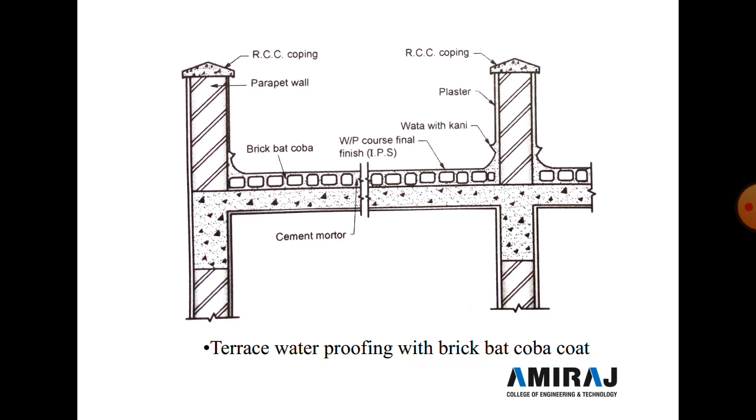Here at the periphery, vata with kani is done, because in joints water always infiltrates from the joint, and this joint is fixed with a vata with kani, and this vata is prepared with Dr. Fixit waterproofing material.